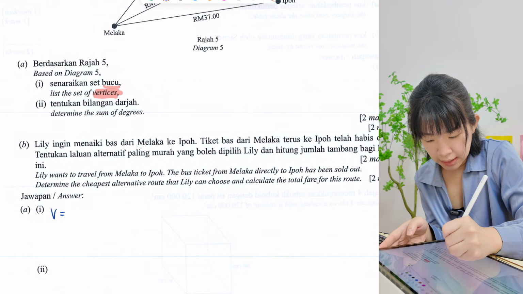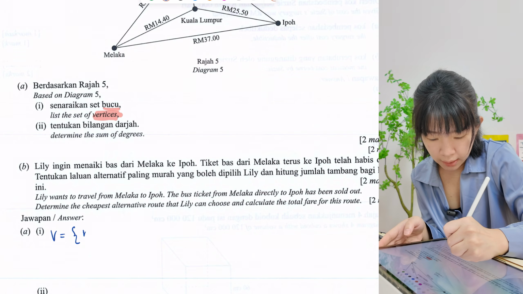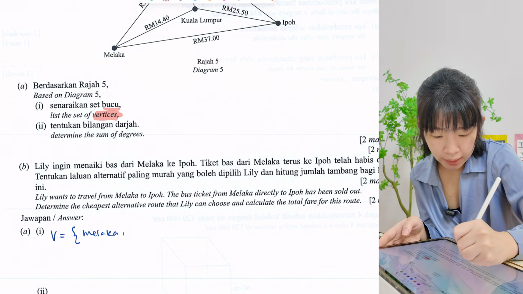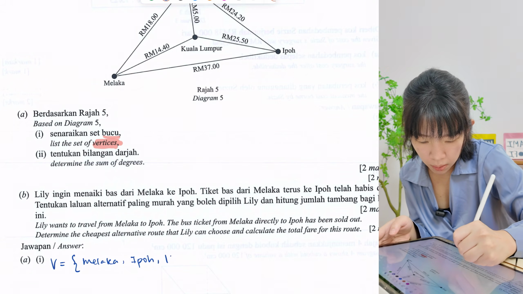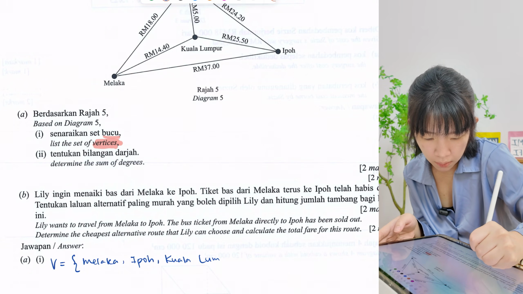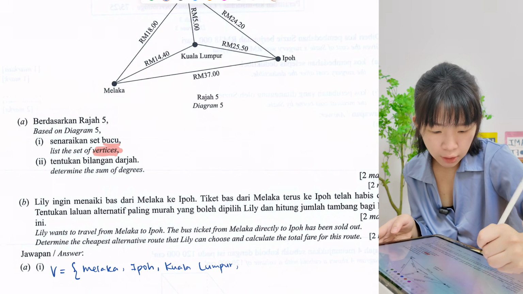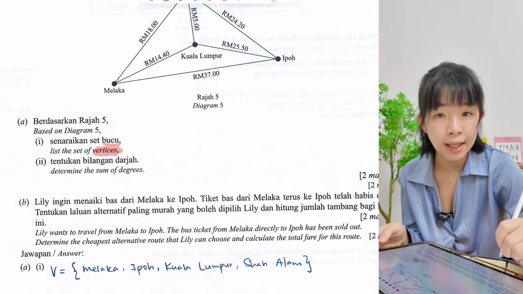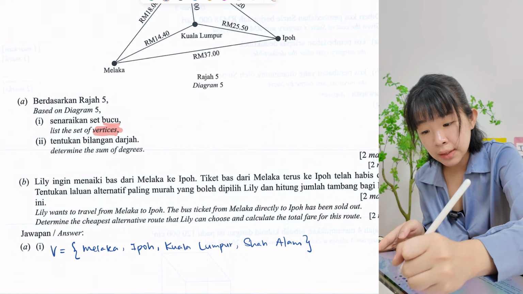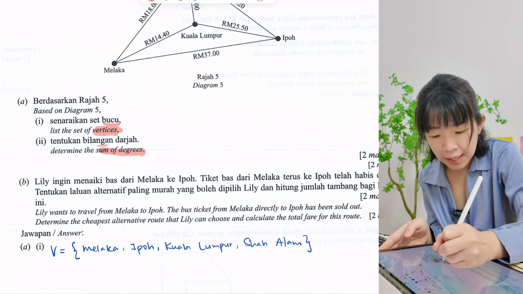Okay, vertices. So when they ask us to list, make sure we put curly brackets. Okay, so V, you put curly bracket. So we have Melaka, we have Ipoh, we have Kuala Lumpur, we have Shah Alam. Then close bracket.